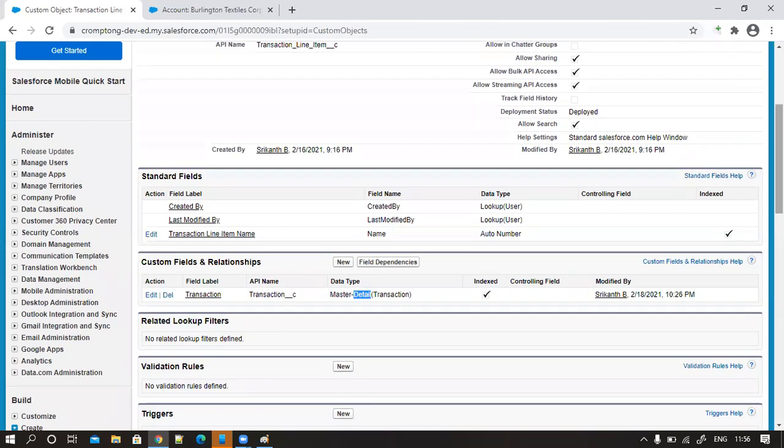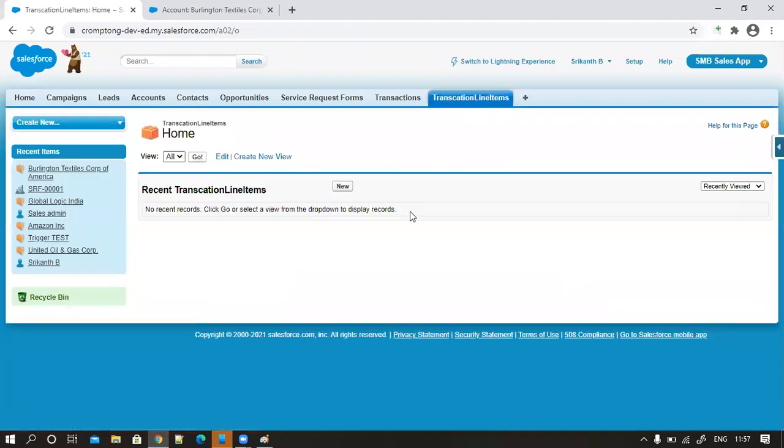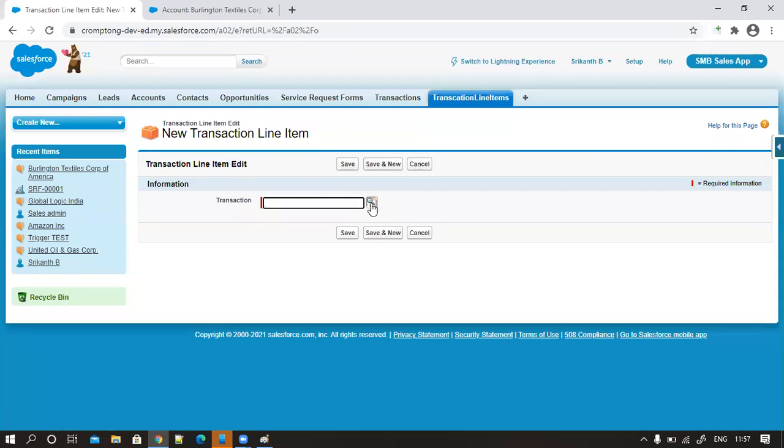Yesterday it was a simple value that you entered, but today what you're going to do is relate it to another object. Okay, now let's fill up this data. See, this is a transaction line item. Click on this, click on this view. See how simple we created this one.